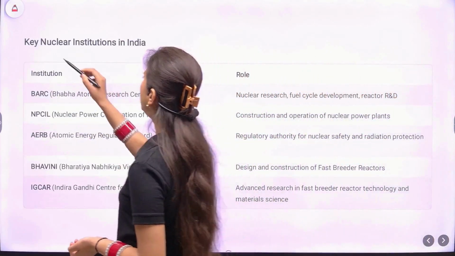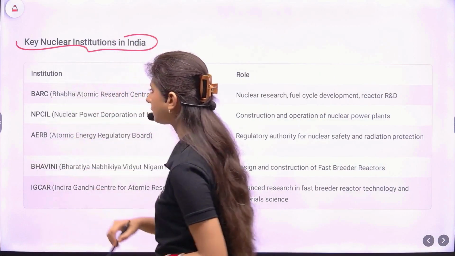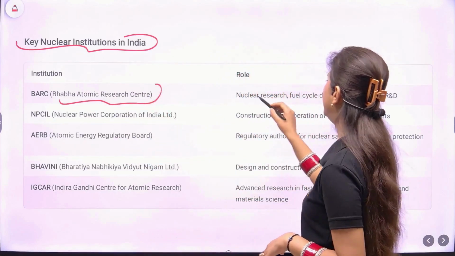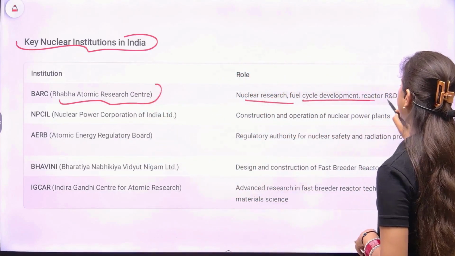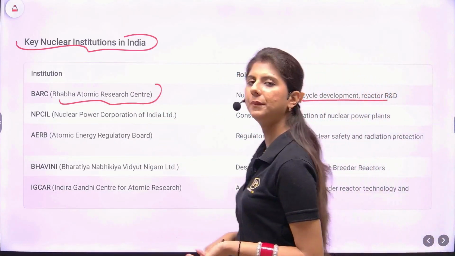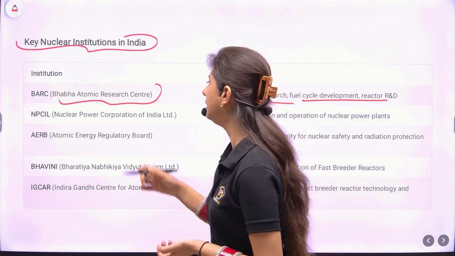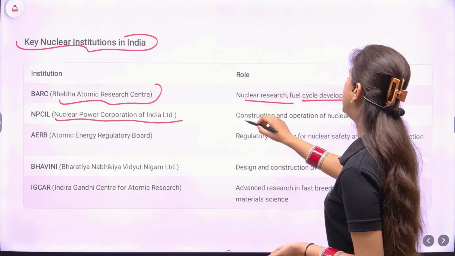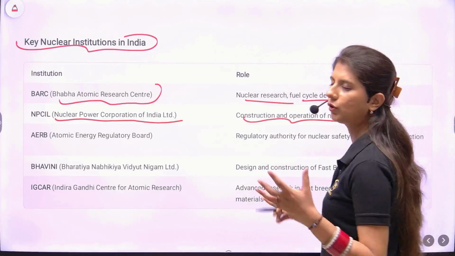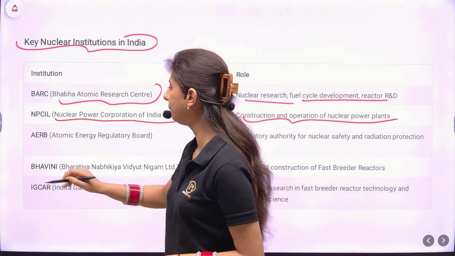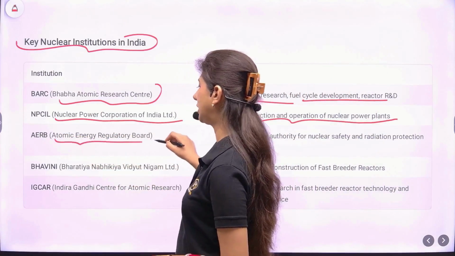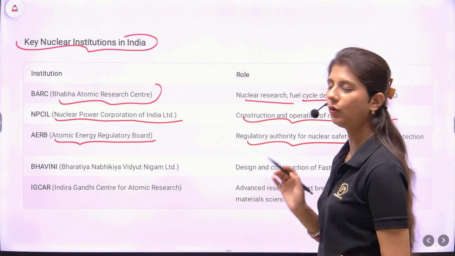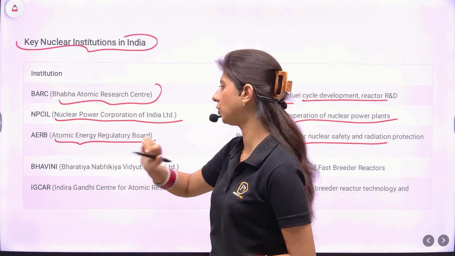What are the key nuclear institutions in India? First up, we have BARC, that is Bhabha Atomic Research Center. What it does is nuclear research, fuel cycle development, reactor research and development. So all the educational aspects are covered over here. Then we have NPCIL, that is Nuclear Power Corporation of India Limited, already discussed. It helps in construction and operation of the nuclear power plant. So the field work is done by NPCIL. Then AERB, that is the Atomic Energy Regulatory Board. What will it do? It will regulate nuclear safety and radiation protection. So a safety check and balance mechanism is also here.